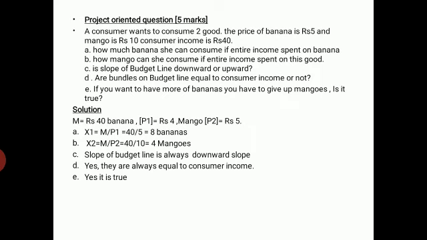Then the fifth one, E. If you want to have more of bananas, you have to give up mangoes. Is it true? Yes, it is true, because of limited income he cannot consume both goods in more quantity. If he has to increase the quantity of banana, he will have to decrease the quantity of mangoes.